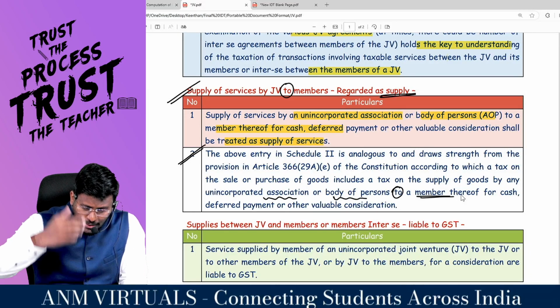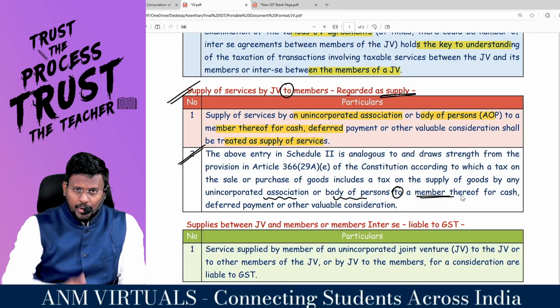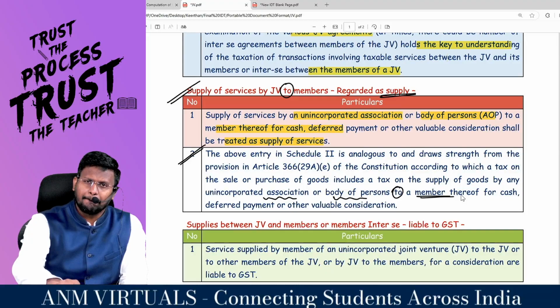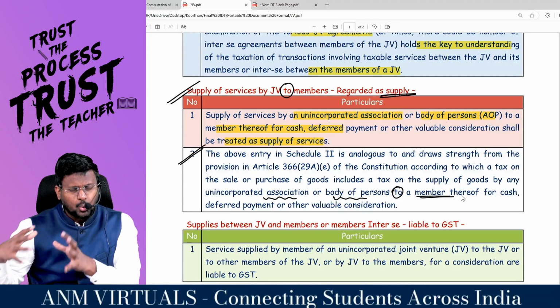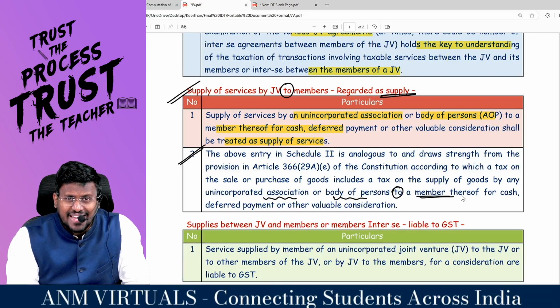When this circular came in 2018, my dear lovable students, when you check schedule 2, this was one of the items, but now they have removed this item from schedule 2 and incorporated section 7 subsection 1 clause AA,